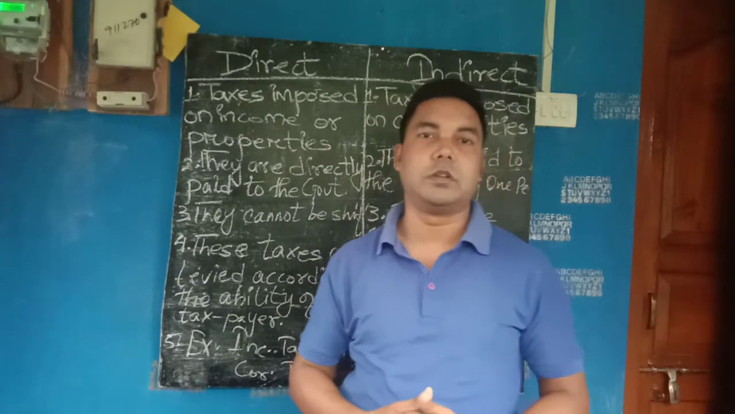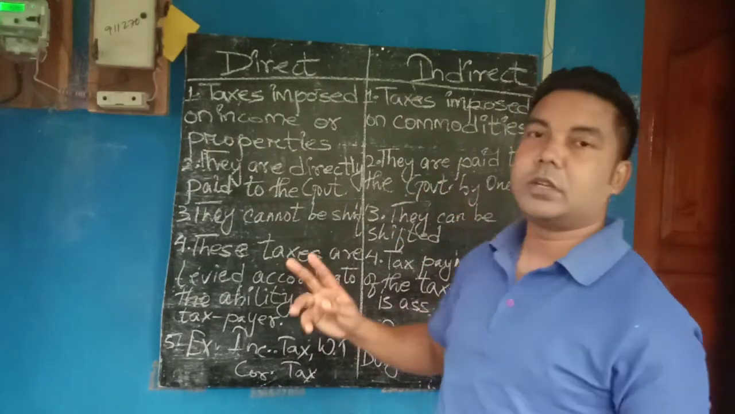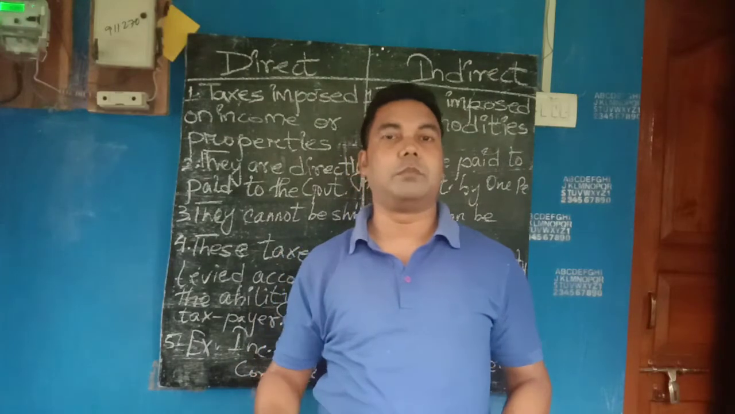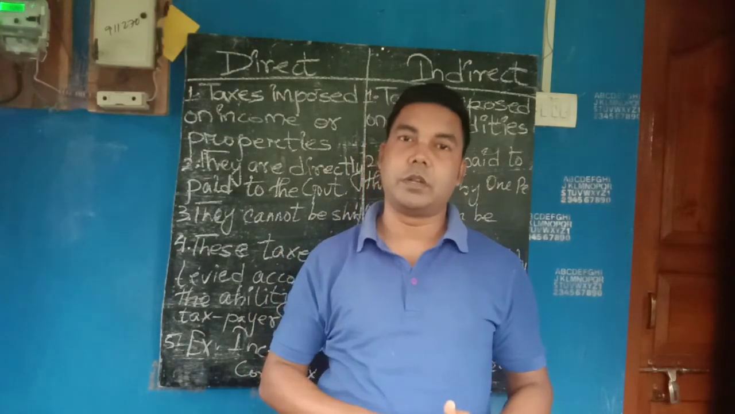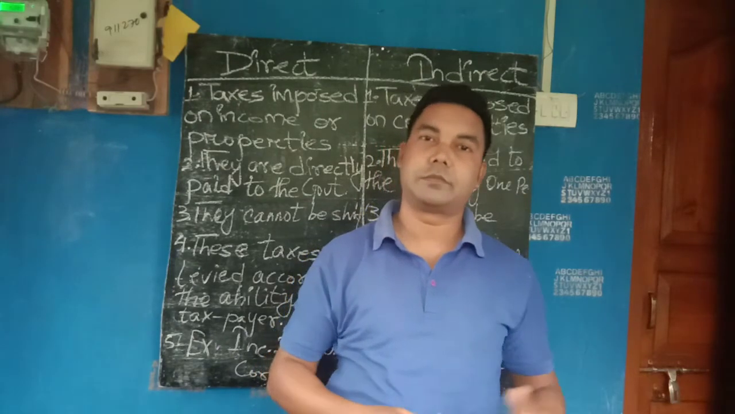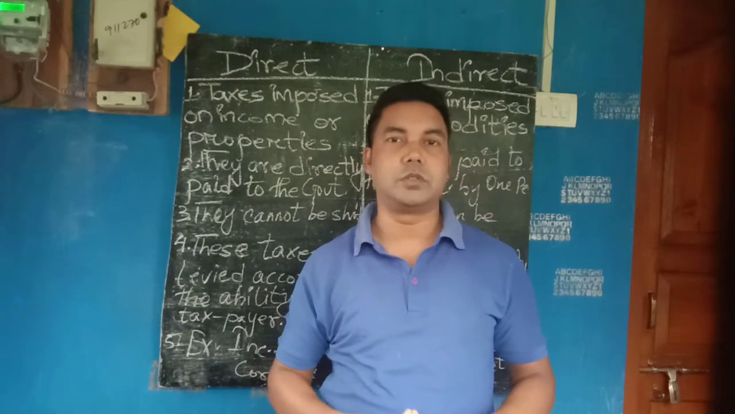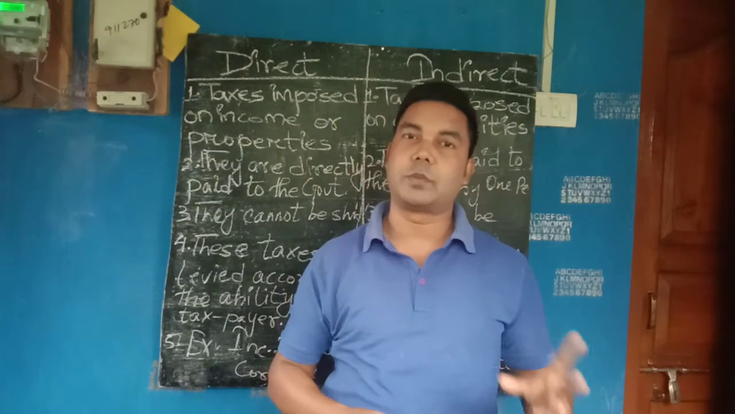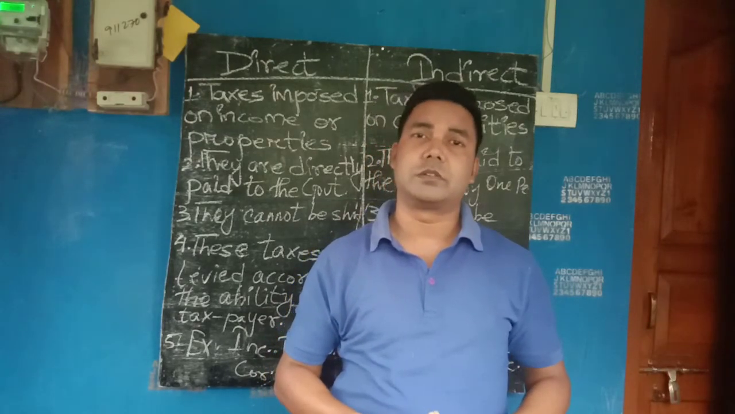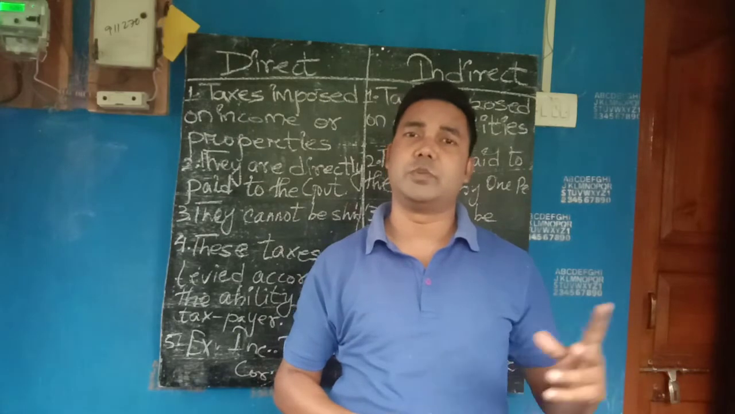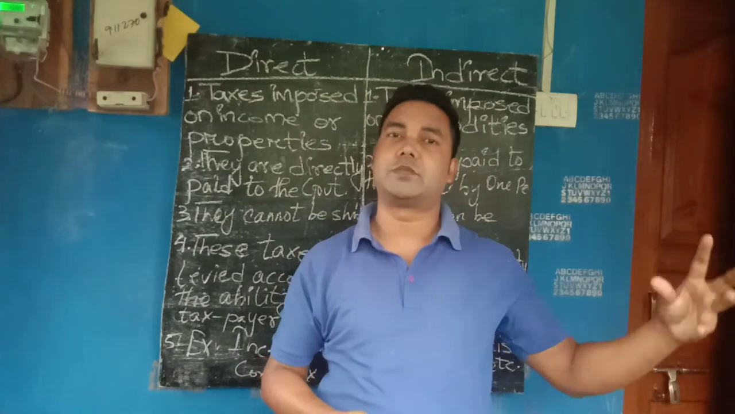When you talk about indirect taxes, they are paid to the government, but indirectly. When you go to the shop, you purchase the goods and pay the shopkeeper. The shopkeeper pays the wholesaler, the wholesaler pays the distributor, and the distributor pays the producer, and the government takes the tax from the producer itself.